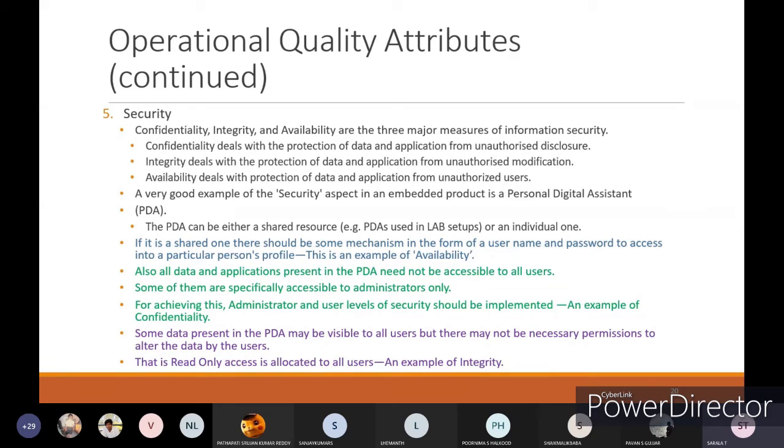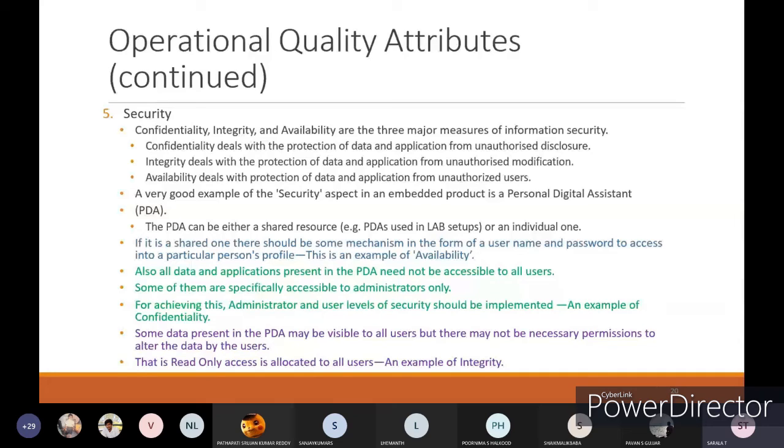A very good example of a security aspect in an embedded product is a personal digital assistant. The PDA can be either a shared one, that is PDAs used in lab setups, or an individual one. If it is a shared one, there should be some mechanism in the form of username and password to access a particular person's profile.